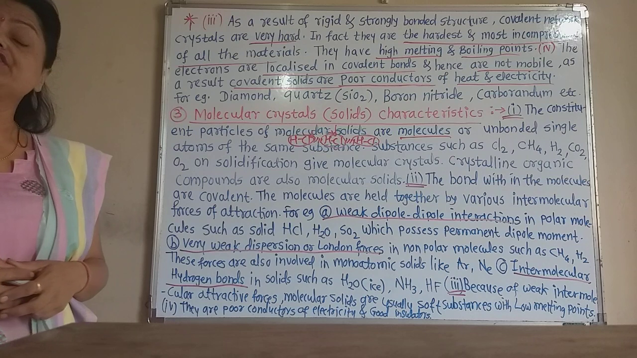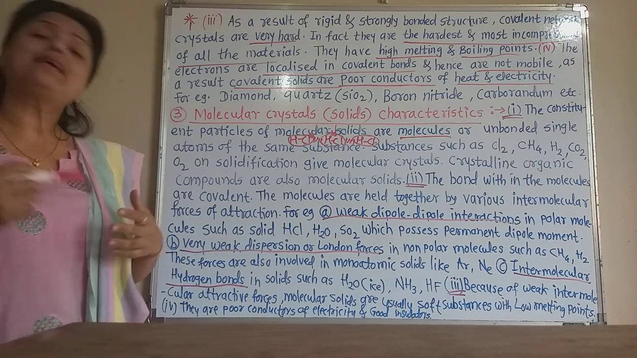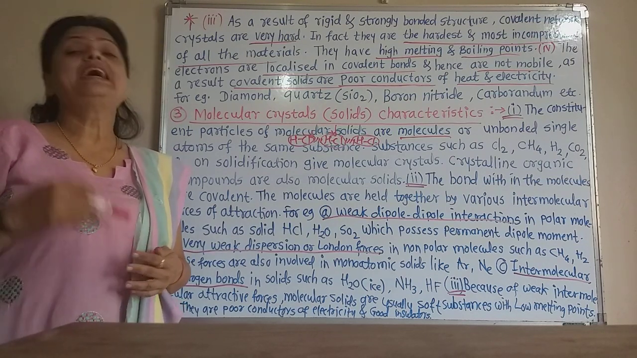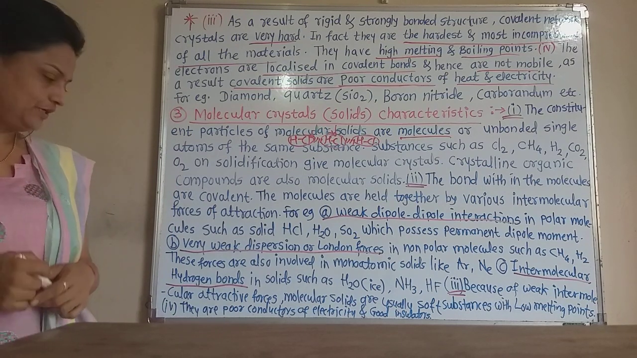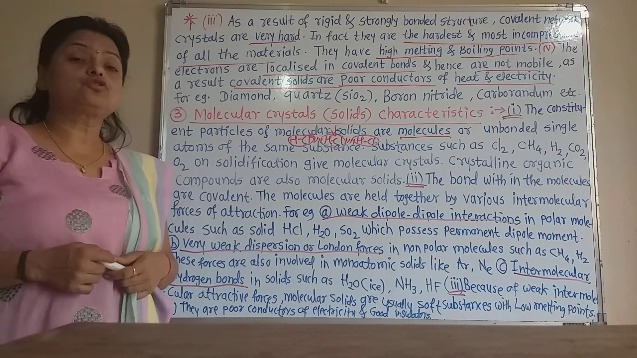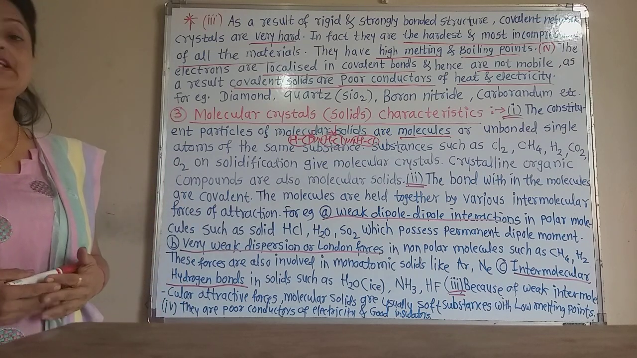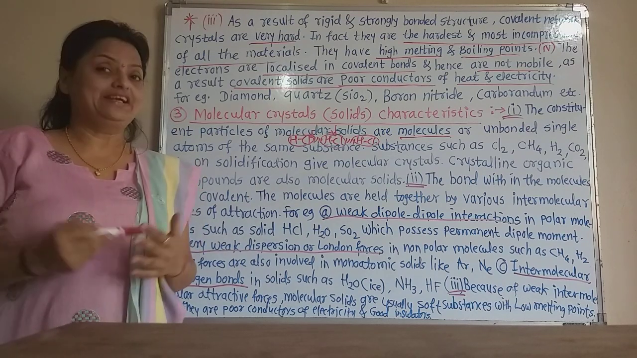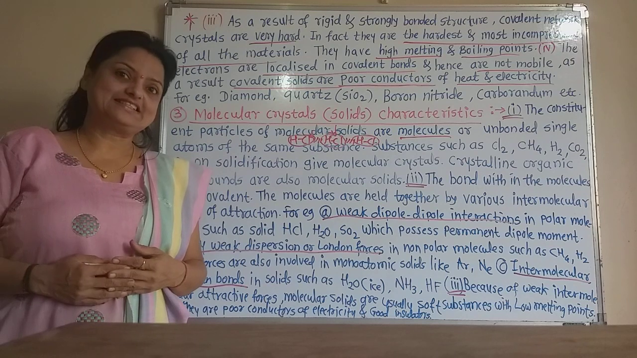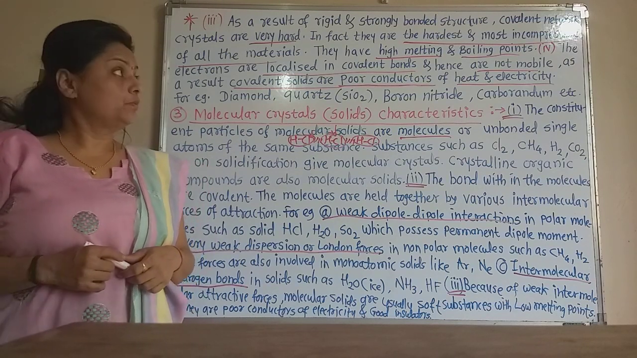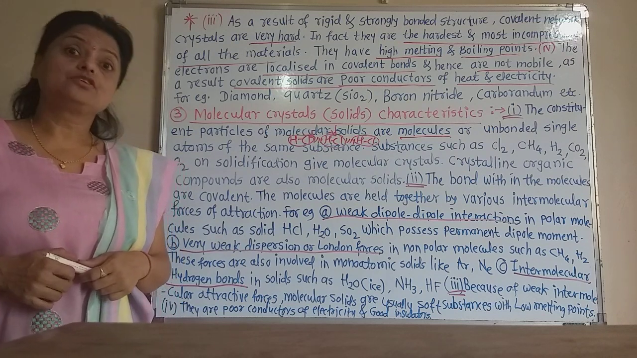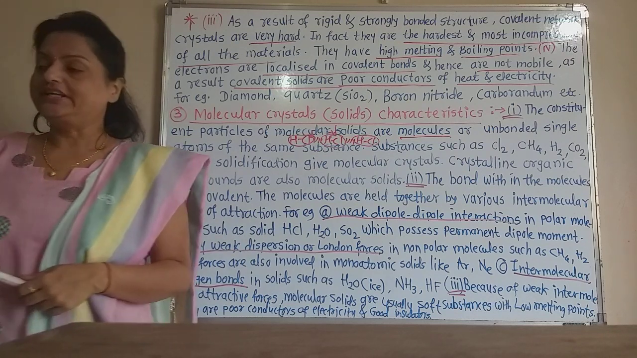And the last characteristic is that they are bad conductors of electricity, so they are generally used as insulators. They are good insulators. So molecular solids are poor conductors of electricity, but they are good insulators. That is why they are used as insulators. Now let us learn the fourth type of crystalline solid, that is the metallic solids.